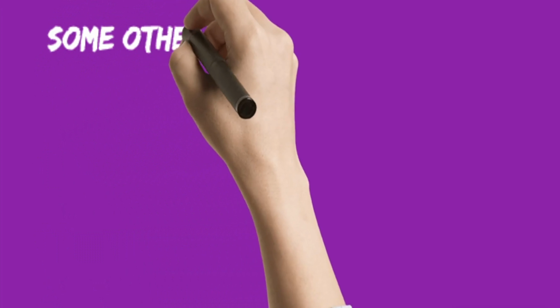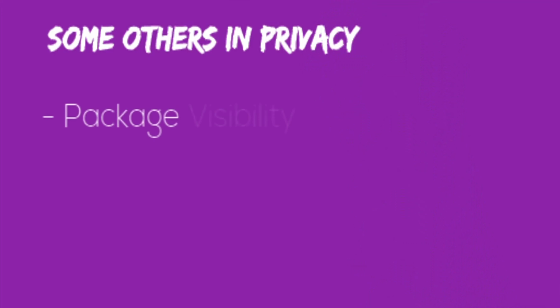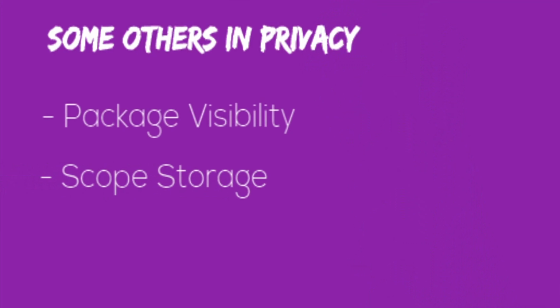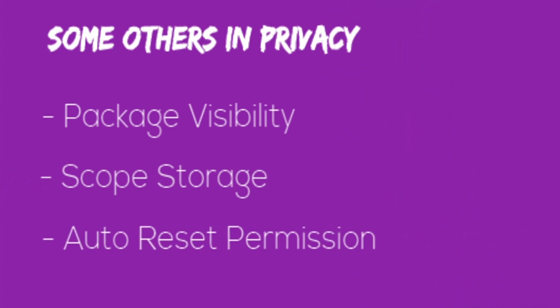Some of the others in privacy are package visibility. We have to declare the packages that we want to access in the manifest files. Scoped storage. Auto reset permissions. Generally we install lots of applications. So the permissions of the applications that we do not use will automatically get reset after a period of time.